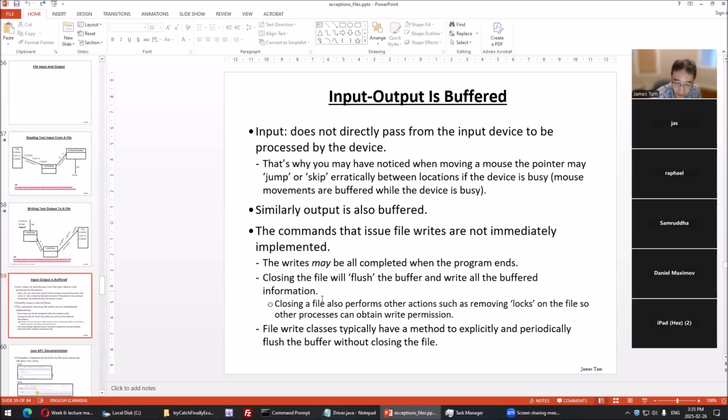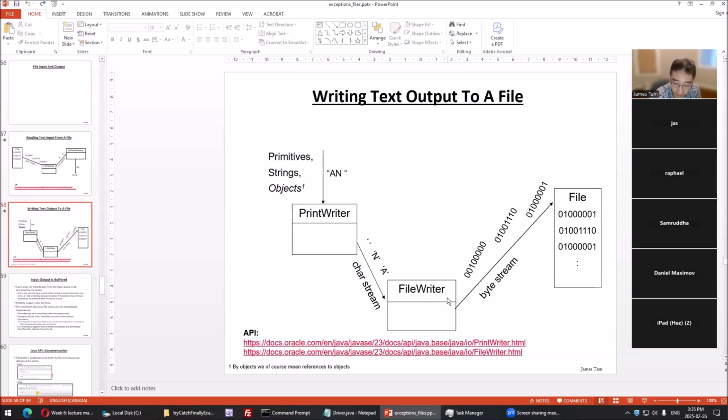Another approach of getting the buffer to write, say you're writing a lot of stuff and you want to periodically have it written. There's an actual flush command, called closing the file. We'll talk about that. But this is very important. If we have file writing and we don't actually tell it either to close that file, if we don't close that file explicitly or we don't flush that buffer, you'll see an empty file.